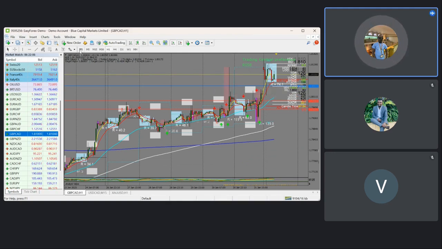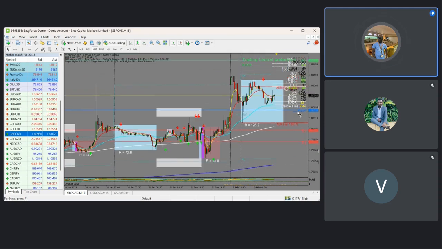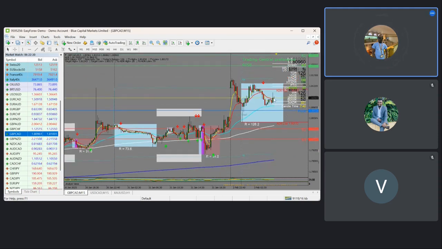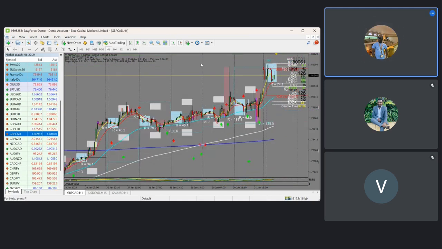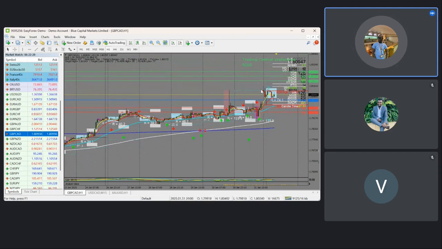But right now checking on the GBP CAD, we're expecting some sells. We're expecting the market to come and fill this gap. But you can see for this one, the market has filled the gap. So for this one, you can expect the market to give us a second leg of M, so that we can position ourselves for sells on the one hour time frame. Where are we interested in this market? We're interested in this market at yesterday's highs.